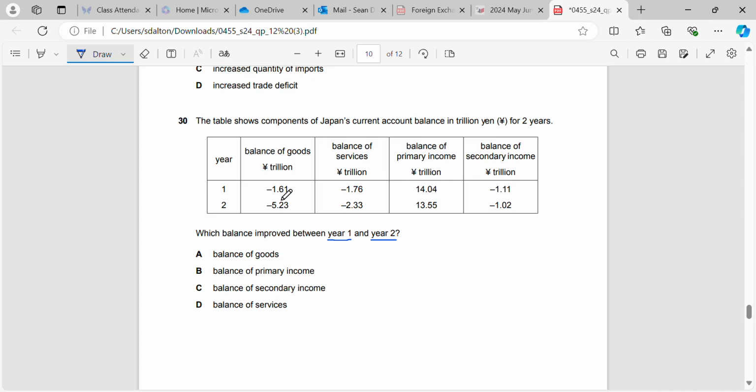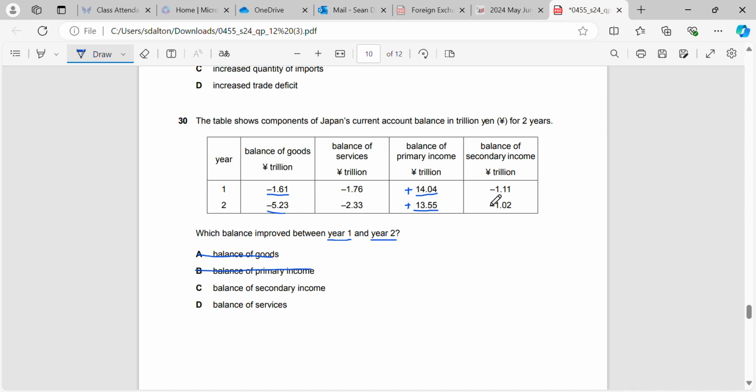Has the balance of goods improved? We were minus 1.61 and we are now minus 5.23, so that has got worse. Balance of primary income, we were positive 14.04 and we're now still positive, but it's less than it was before, 13.55, so that's also wrong.